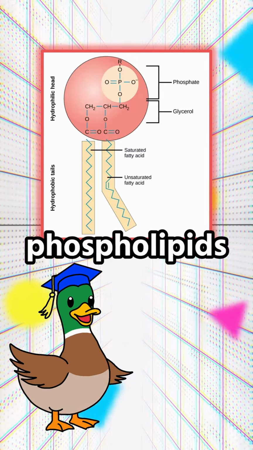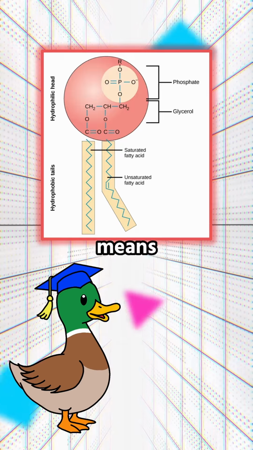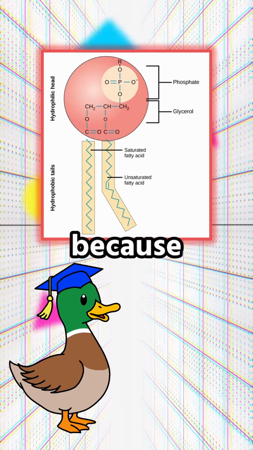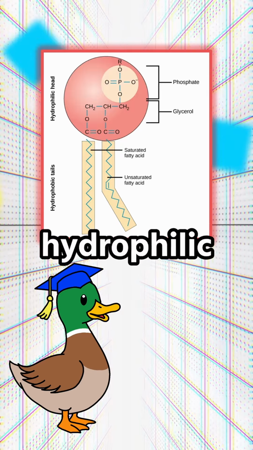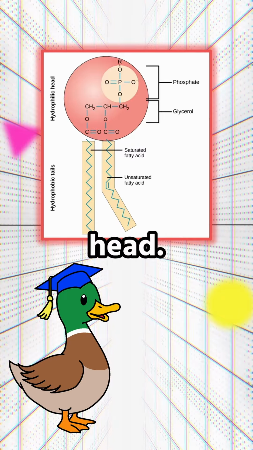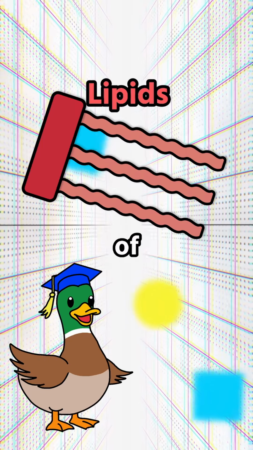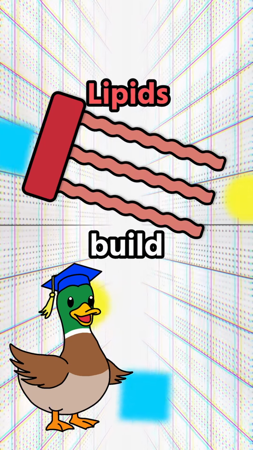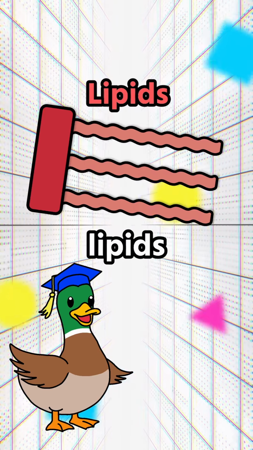The neat thing about phospholipids is that they're amphipathic, which means that they are partially hydrophobic because of the fatty acid tails and partially hydrophilic because of the phosphate head. Together, the unique properties of lipids allow cells to store energy, build membranes, and communicate, making lipids essential.